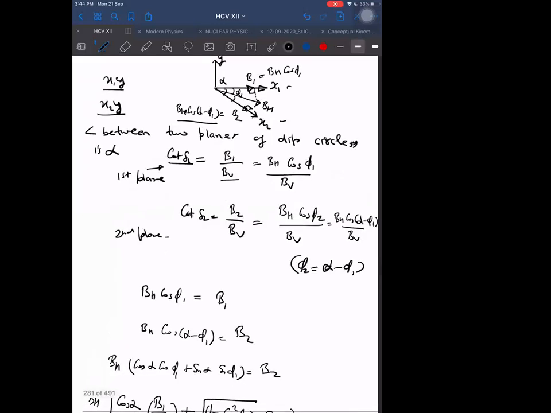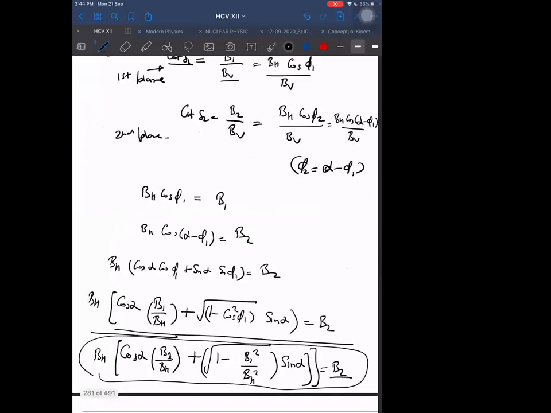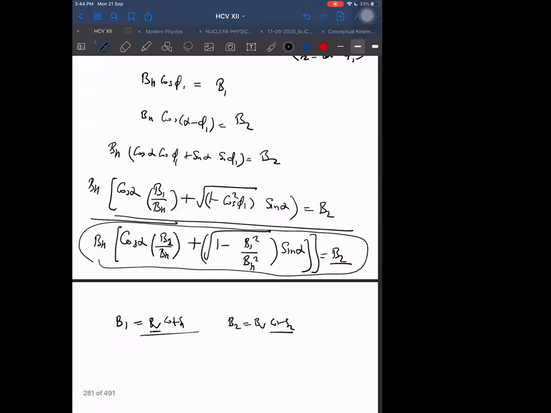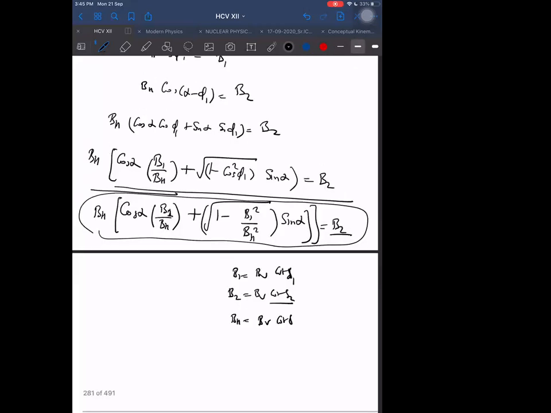Sir, BV will get cancelled out in the final equation. Is it getting cancelled out? Yes, sir. I think BH equals BV into cot delta. BH also we can replace as BV into cot delta. That is better, I think. Then it is an equation in terms of cot delta only. Yes, right. So we are replacing B1 as BV into cot delta, and BH as BV into cot delta. Then now in this equation, B1 square plus B2 square equals BH square.